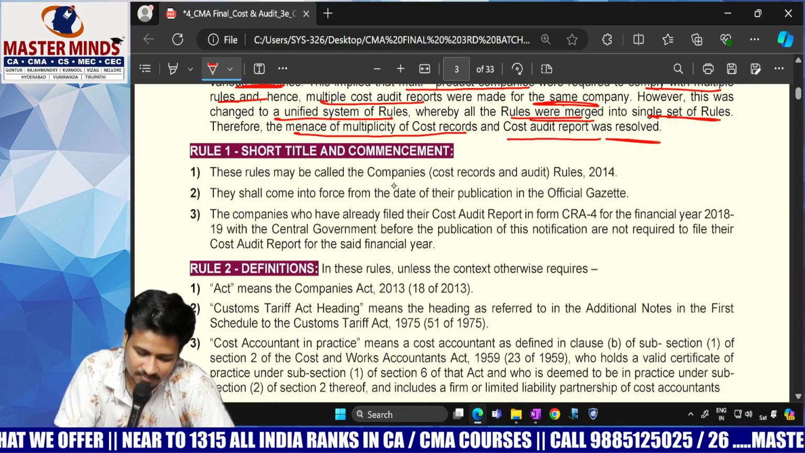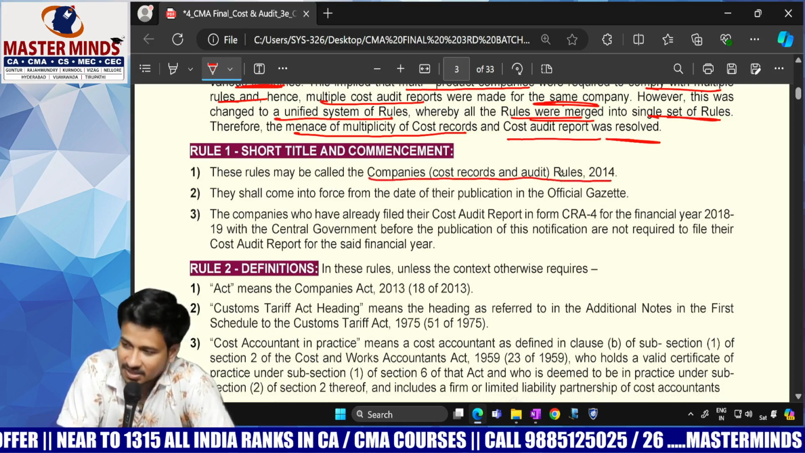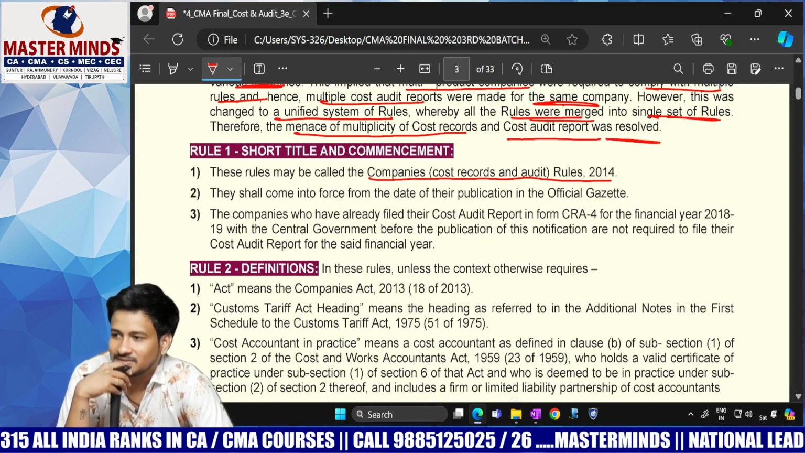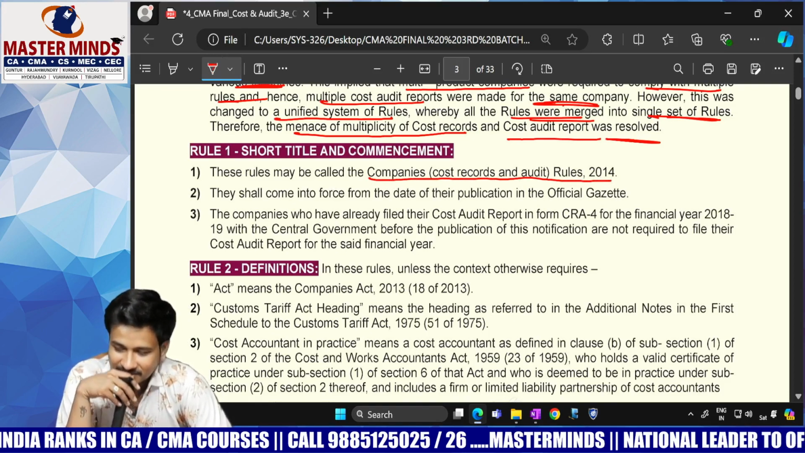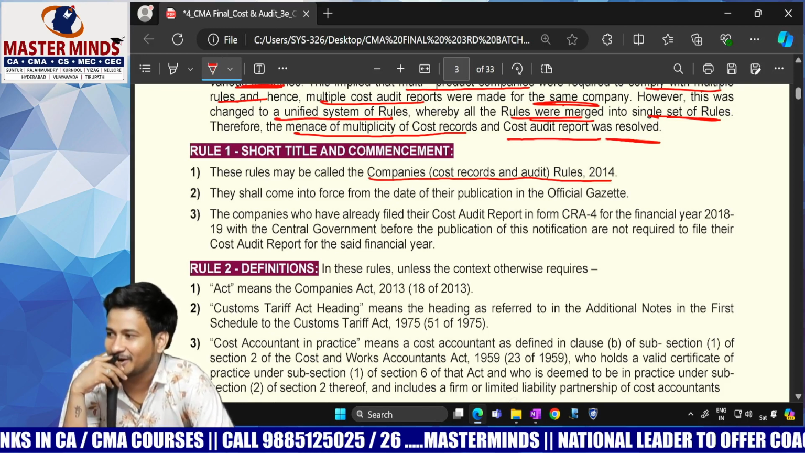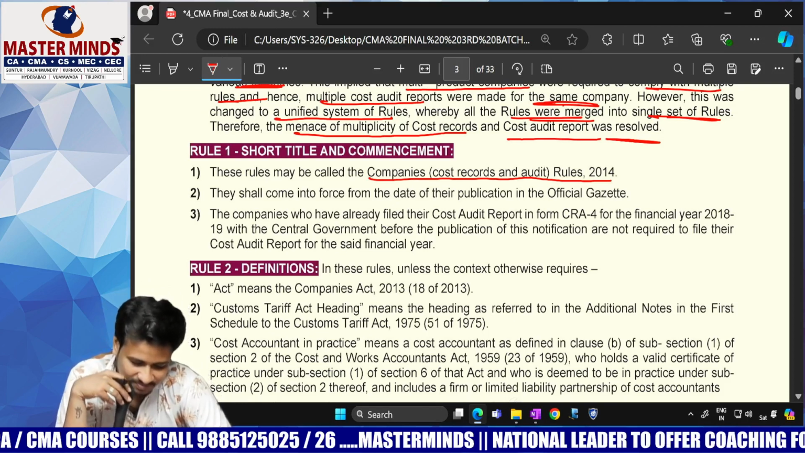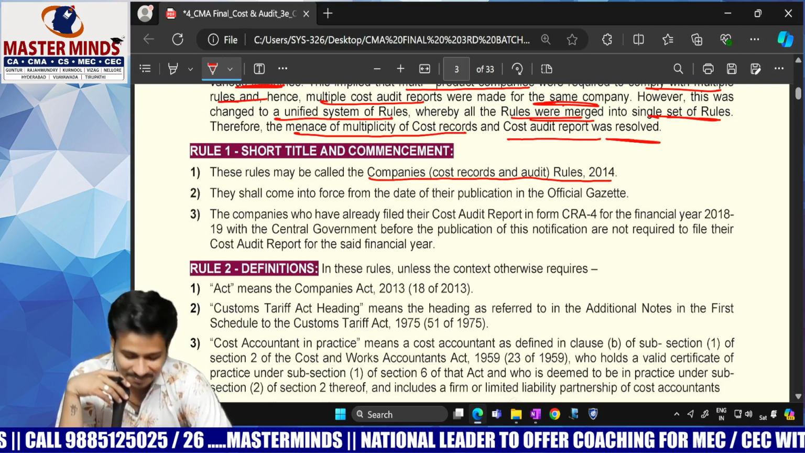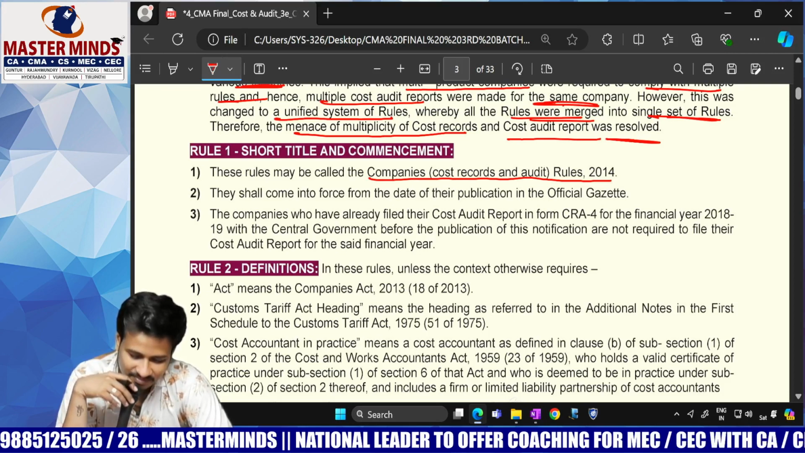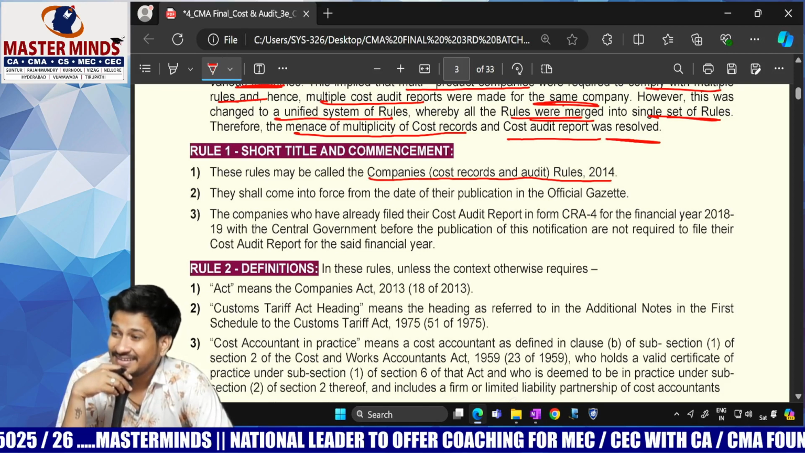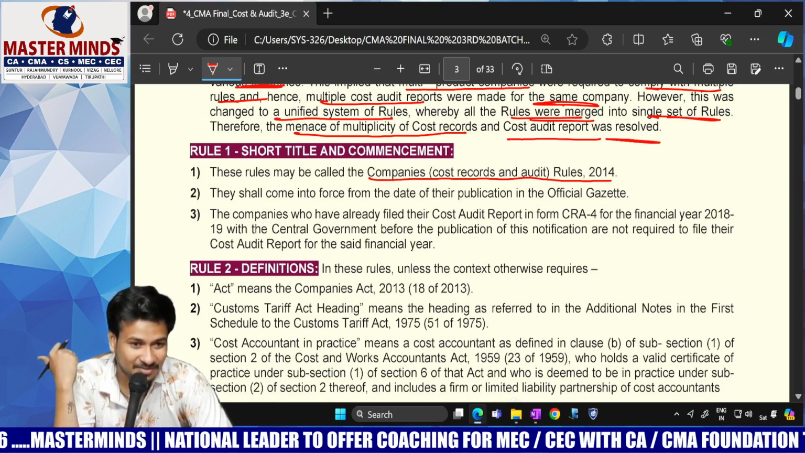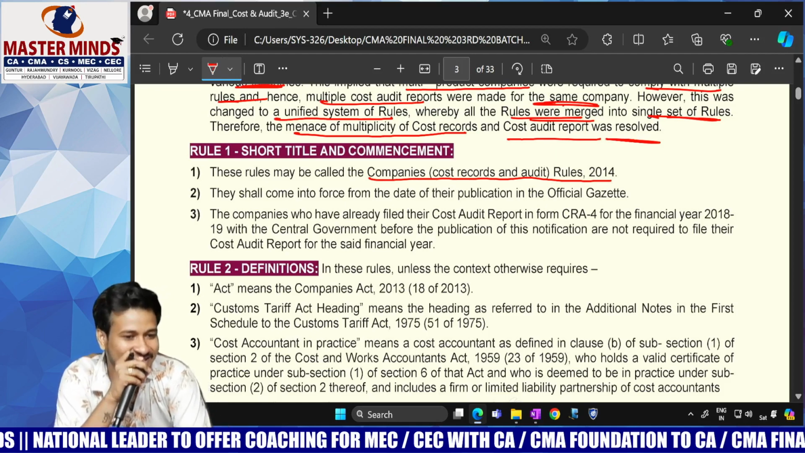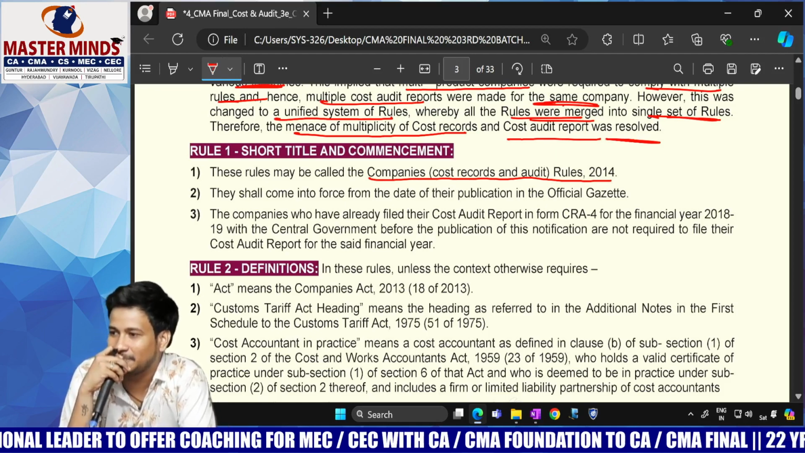These rules may be called the Companies Cost Records and Audit Rules 2014. That is our chapter name also. Short title is nothing but short name. And what is that short name? Companies Cost Records and Audit Rules 2014. Next. They shall come into force from the date of their publication in the official gazette. From when are these rules applicable? Whenever a date is mentioned and it was published in the official gazette, from that date these rules are applicable.